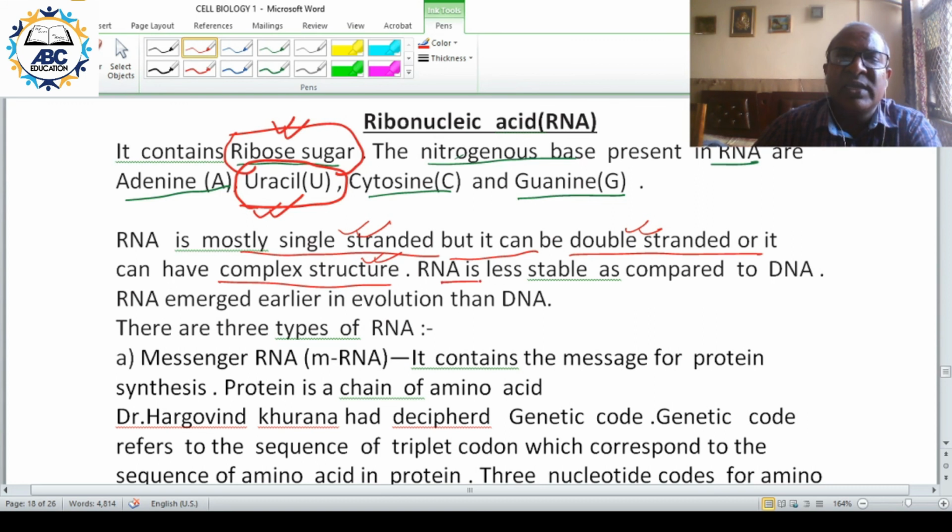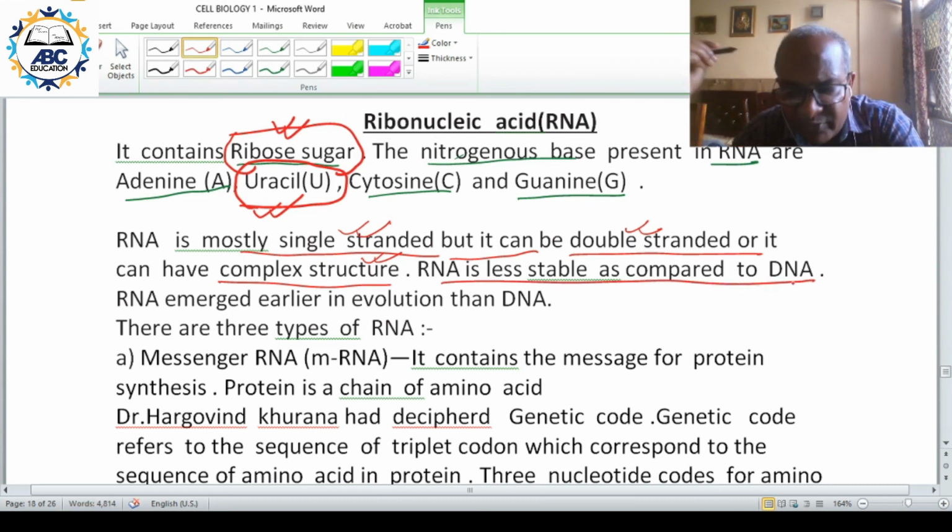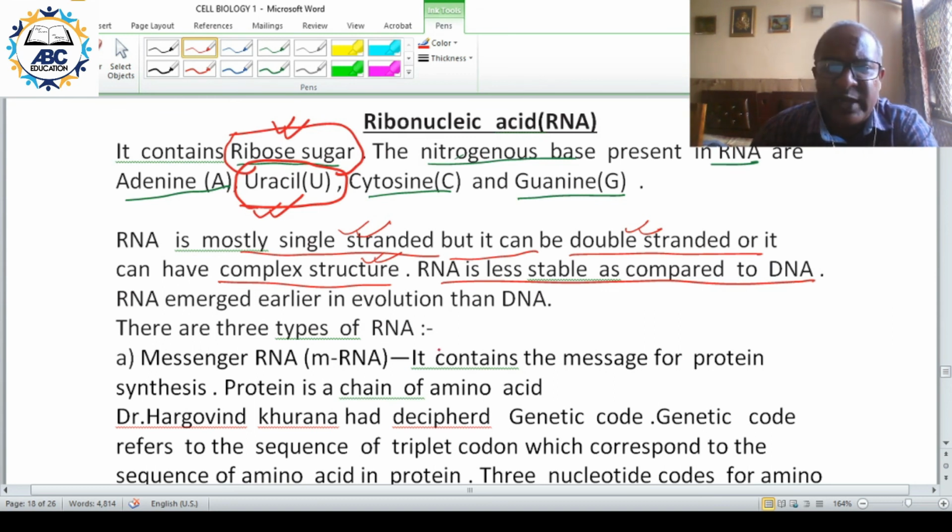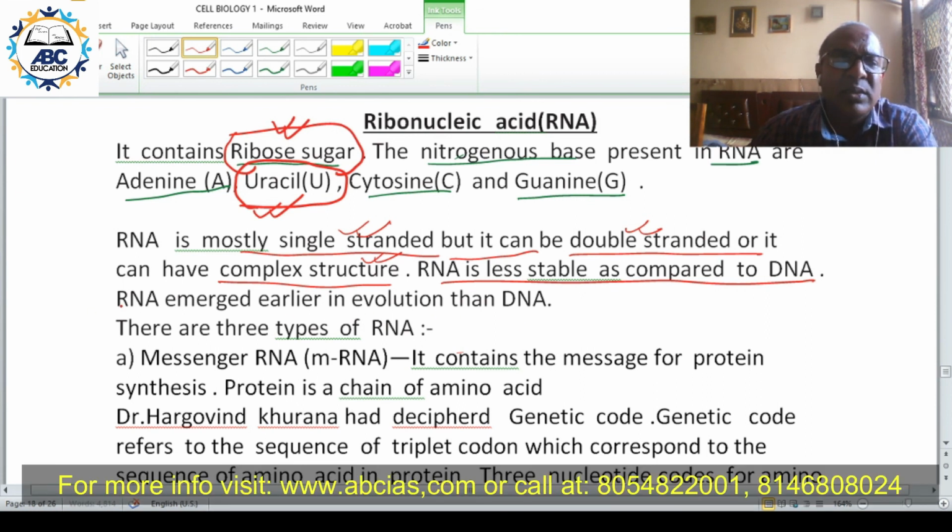And RNA is less stable as compared to DNA. In the beginning, in organisms like viruses and others, you have RNA as the genetic material. But later the main genetic material becomes DNA. Why? Because RNA is less stable. But in evolution, RNA came first.